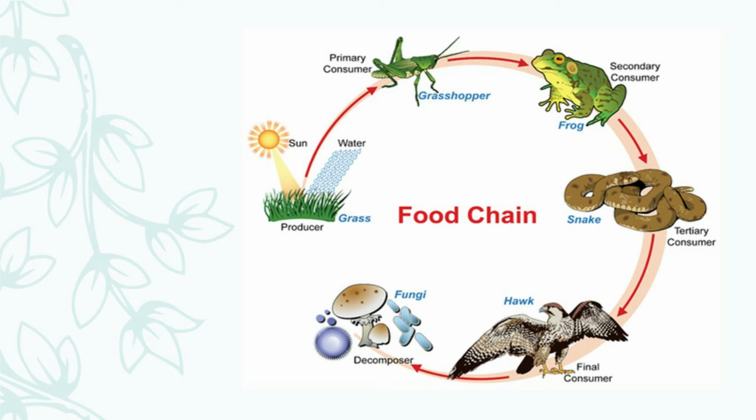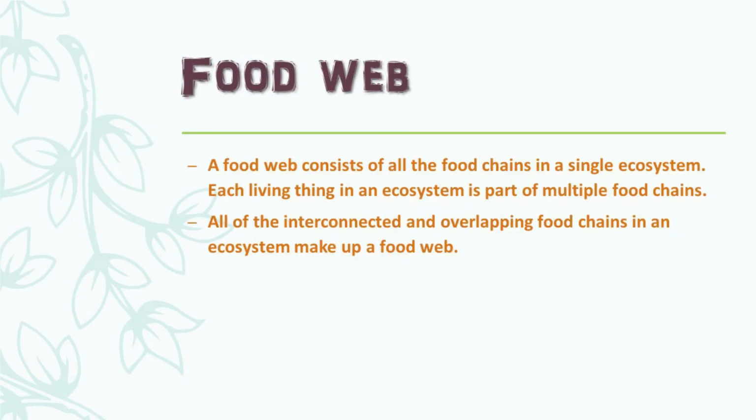After the death of the organisms, these are decomposed by the microorganisms like bacteria and fungi. In this way, all these organisms depend on each other for their food and make a food chain. Students, in an ecosystem, I mean to say in a forest system, so many food chains are interconnected and overlap with each other and make a food web.